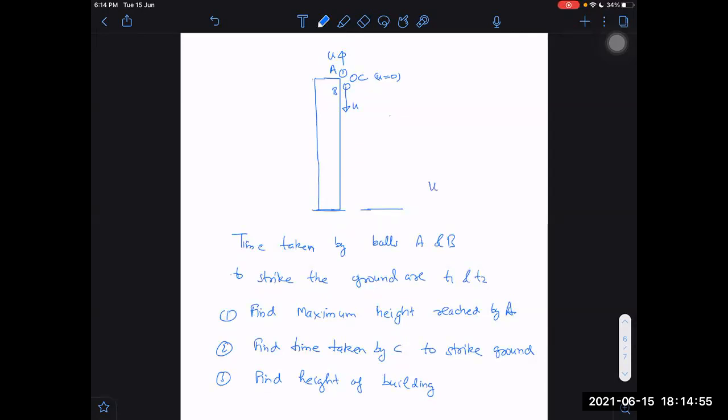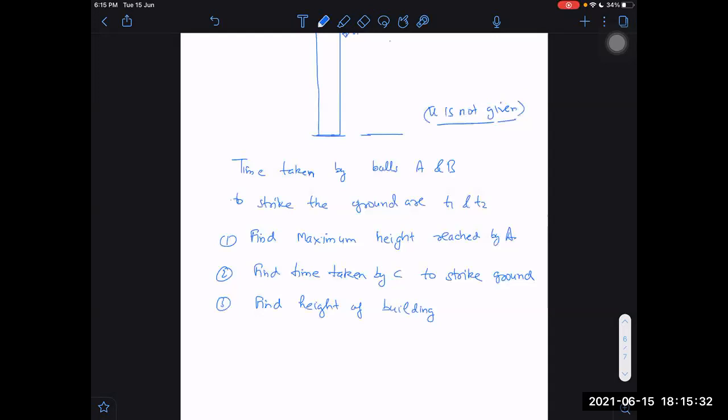I have represented u just to tell you that the speed of A and speed of B is equal, but this is not given to you. Don't put C's u equal to 0, it will be confusing. The velocity of C is 0. It is just dropped. And the remaining two are thrown, one with speed upwards, one with speed downwards. But u is not given to us. The answer should be in terms of T1, T2. In fact, we have to find u as well.